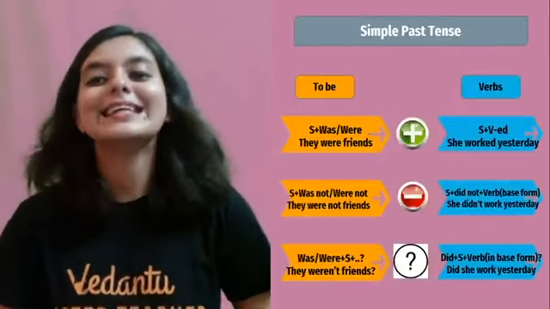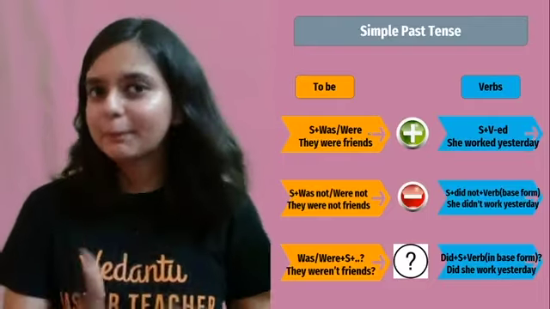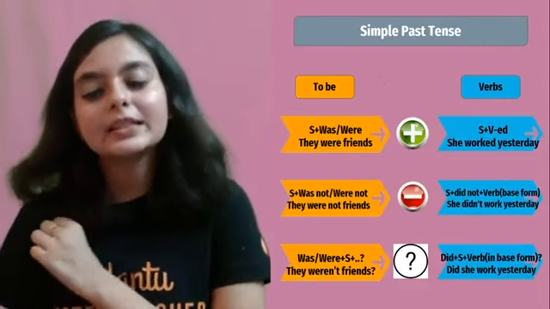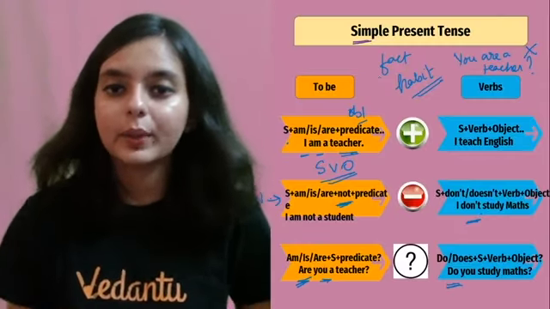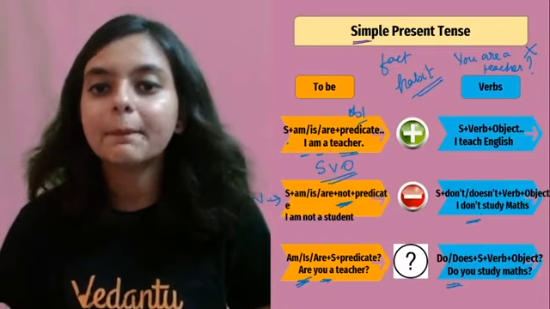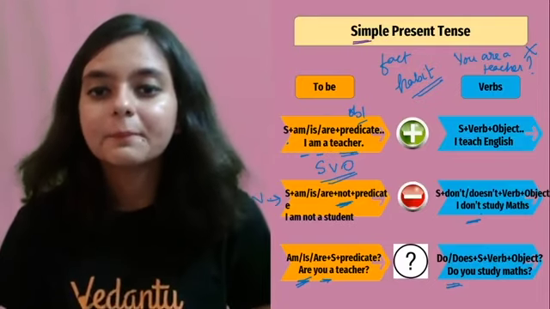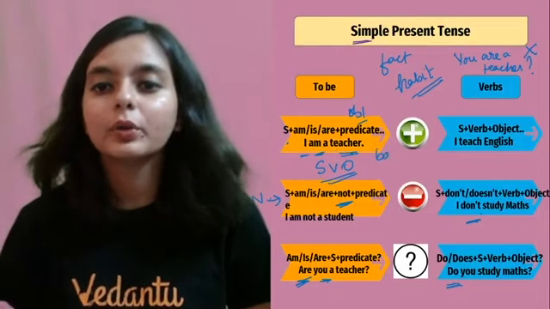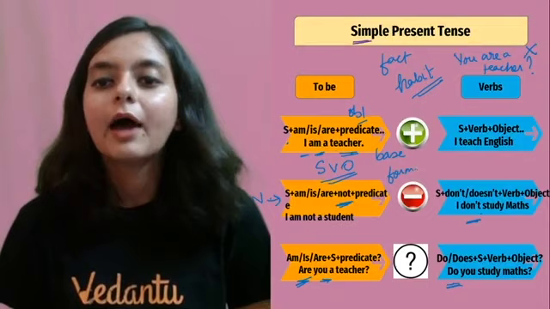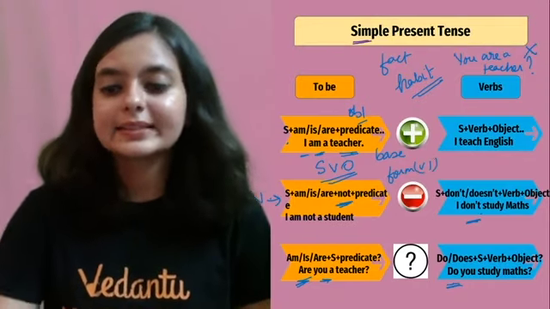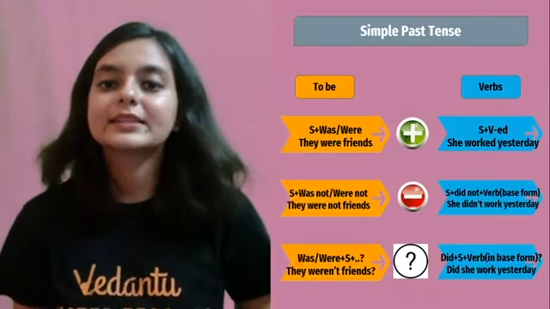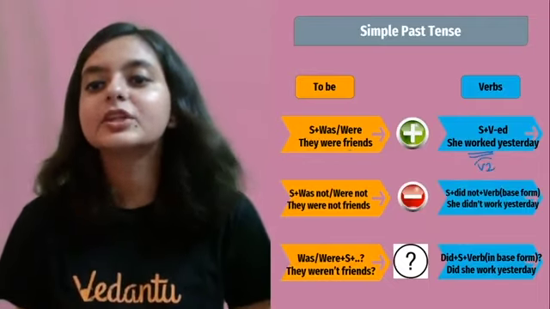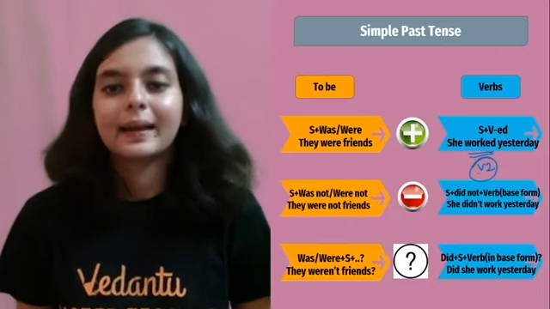Okay, moving ahead is simple past. Just like simple present, simple past is also simple. Okay, so simple present में one thing I forgot to tell you is simple present में we use the base form. See, I am a teacher. तो verb का जो base form है हम वो use करते हैं. Base form or V1. Okay, in simple present. And in simple past we use the past form. That means this is the past form. This is V2. Okay, right?